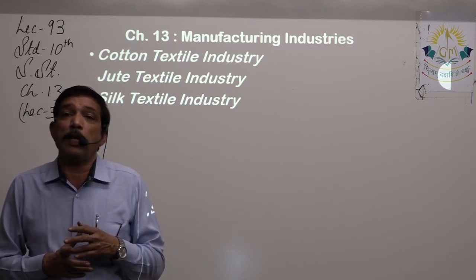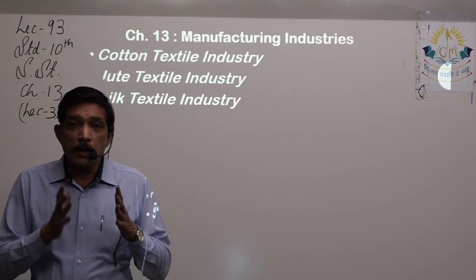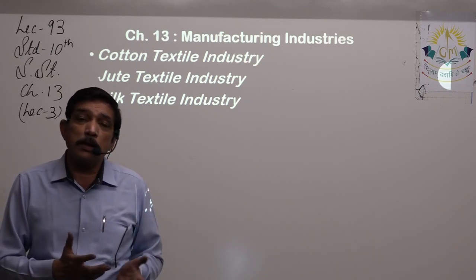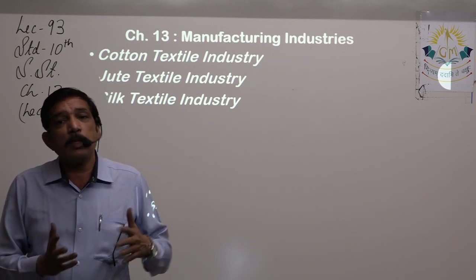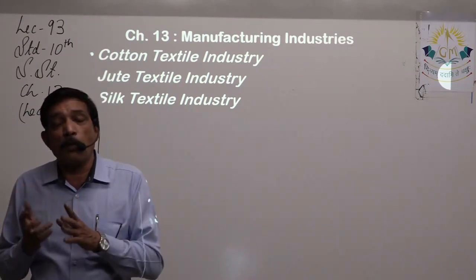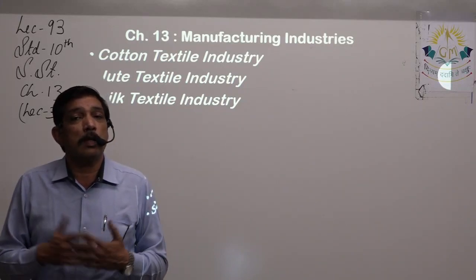Which are the important states? For example, Gujarat, where the main city is Ahmedabad. Apart from that, which are the different cities in Gujarat where cotton textile mills are established and flourishing? Same way, Maharashtra: apart from Bombay, which are the rest of the cities in which the industry developed?